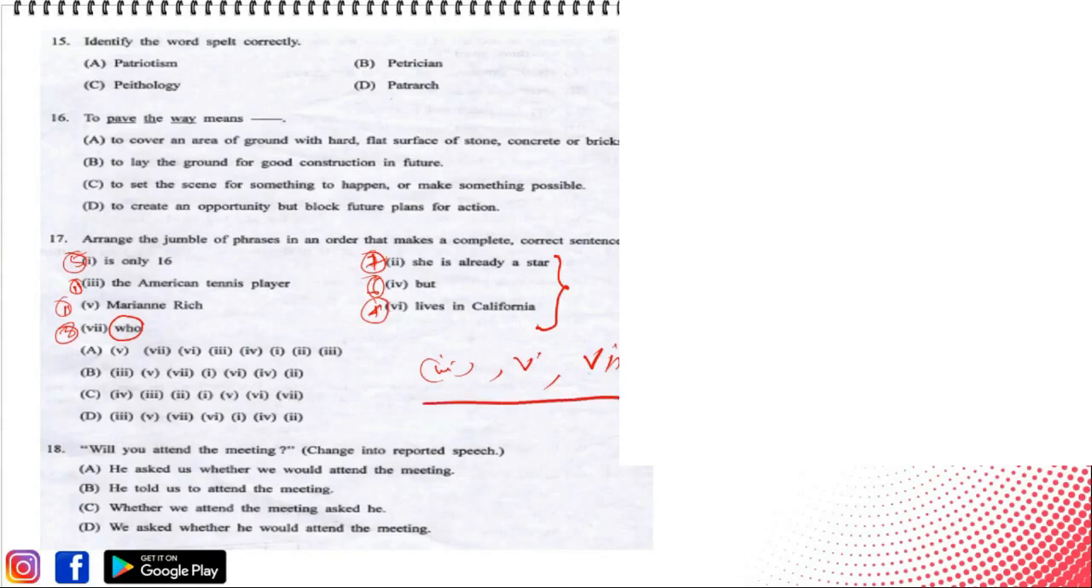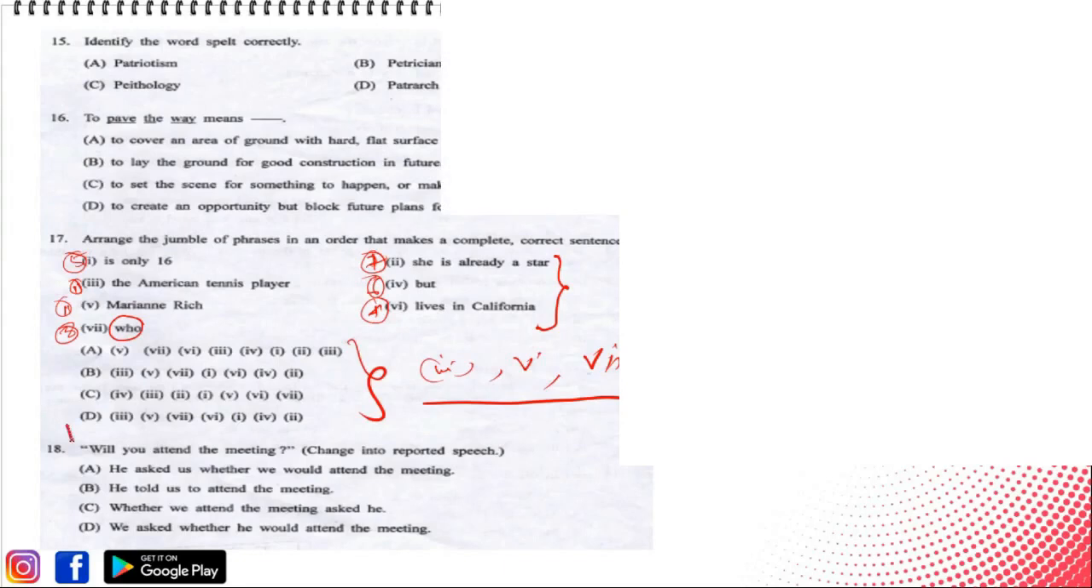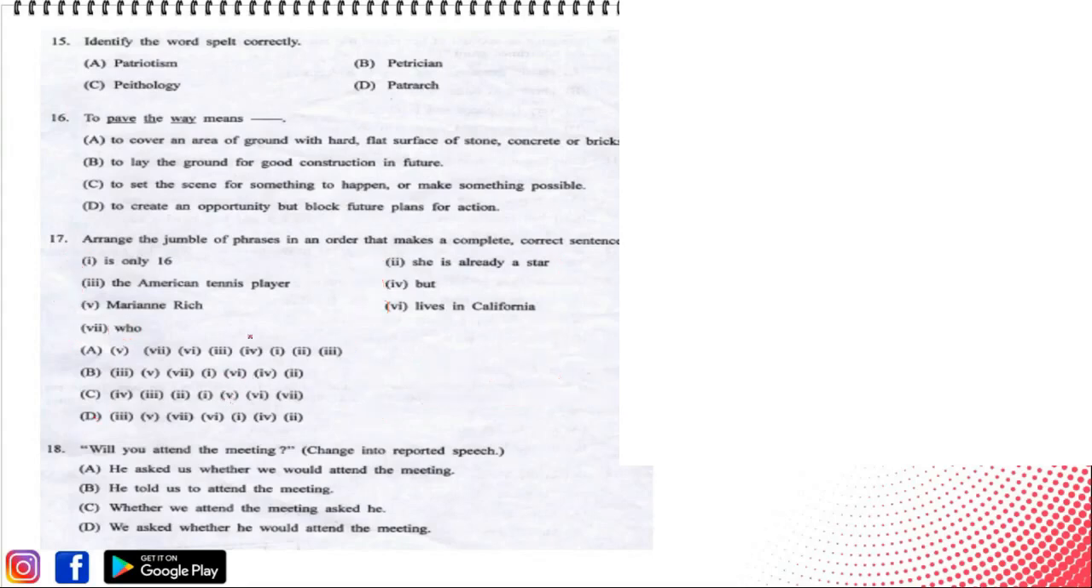We need to find the correct order which is given in the option. Look through the options. The correct answer would be option D. 3, 5, 7, 6, 1, 4, and then 2. So it would be the correct answer. Option D would be the correct order of the sentences that makes a complete and correct sentence.